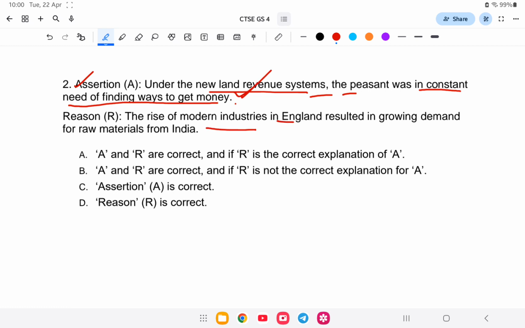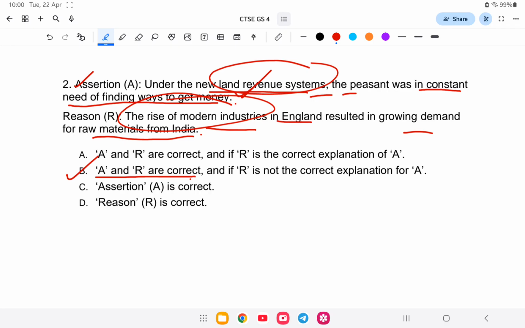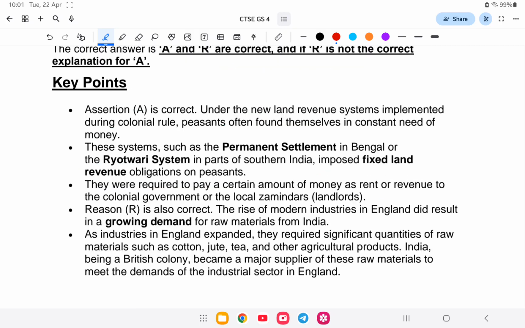Also, modern industry in England established a growing demand for raw materials from India. So 1 and 2 are correct. However, the land revenue system and modern industry are not related. So the answer is option number B, that is A and R are correct, but R is not the correct explanation of A. Let us study in detail about this.